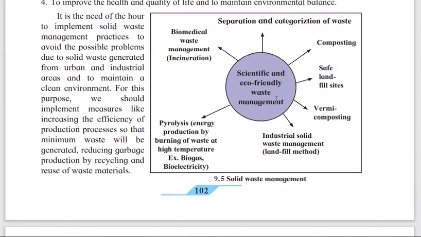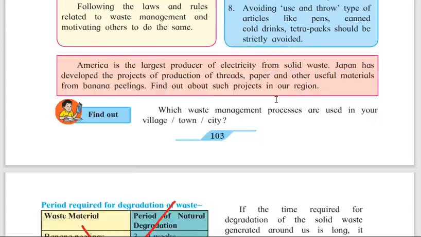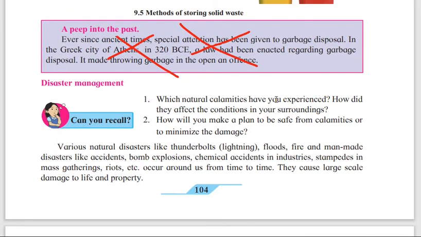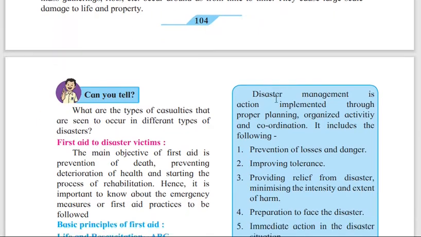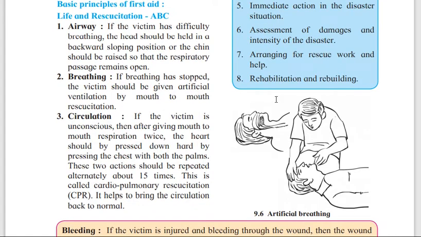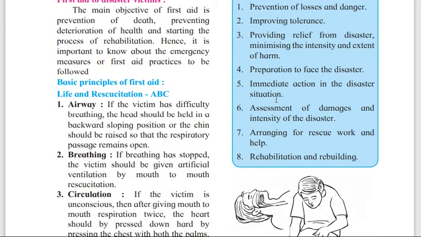102, using ICT. 103, you have to do all. 104, again one table has been removed, and here peep into the past, this also has been removed. Then 105, you have to do all. See here, this is a very important part, artificial breathing, the first aid, you have to do this.